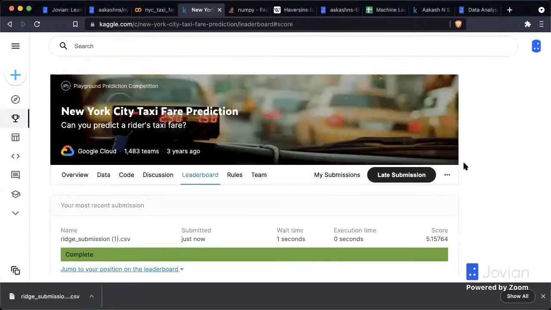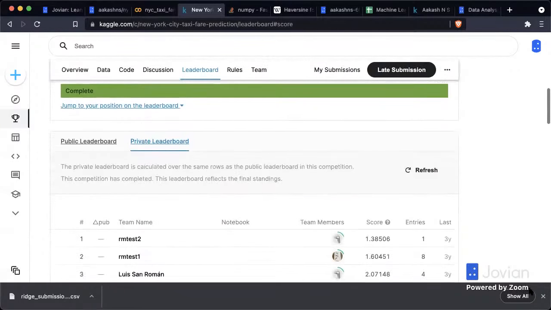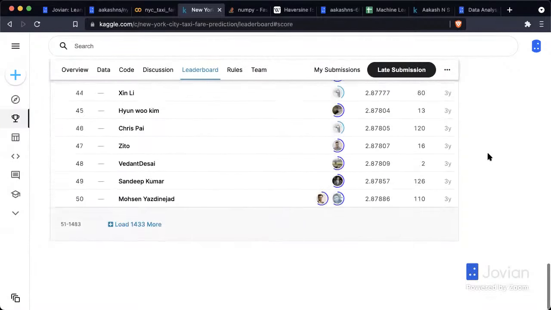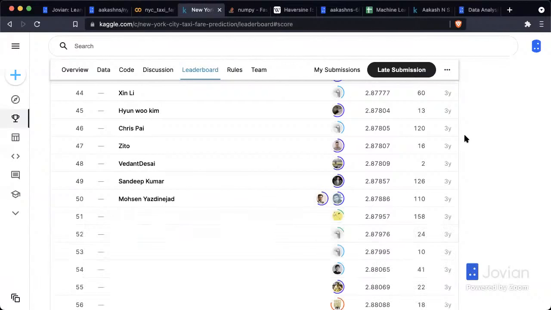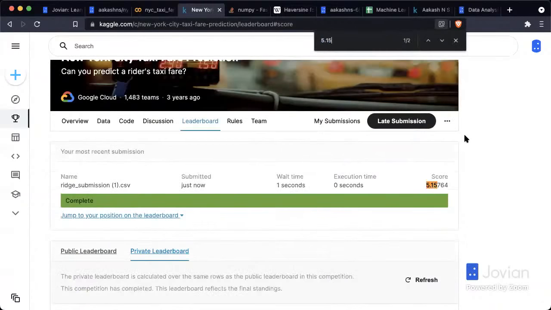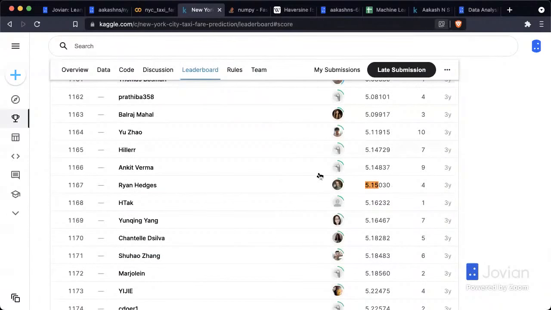And let's look at the leaderboard before we go into random forest. So 5.15, where does that put us out of 1478 submissions? Let's load those submissions quickly. And let's search for 5.15. Okay, so that puts us at 1167.